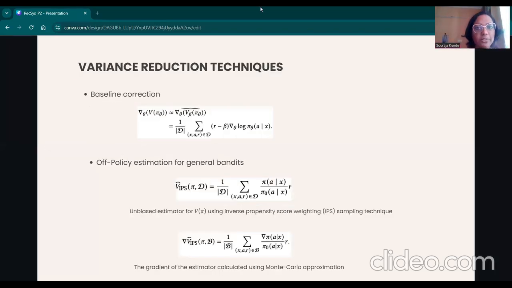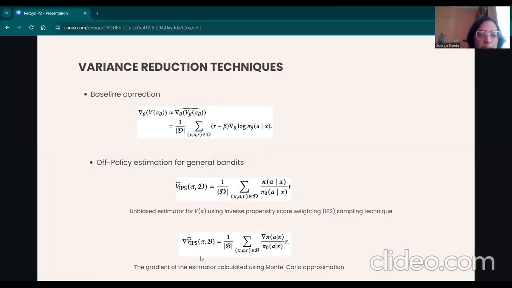Under additive control variates, baseline corrections are a well-known variance reduction method where we have to find out the optimal value of the baseline beta, which is subtracted from the reward R, which can also minimize the variance of the gradient estimate. So by following the general derivation for the Markov decision process, we can find out the optimal value of beta for on-policy contextual bandits.